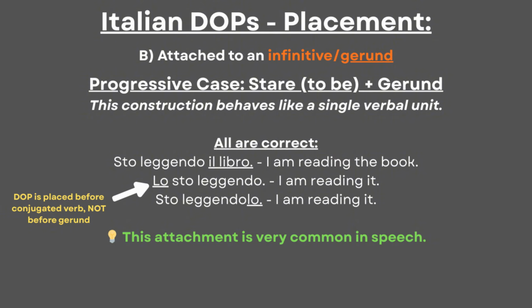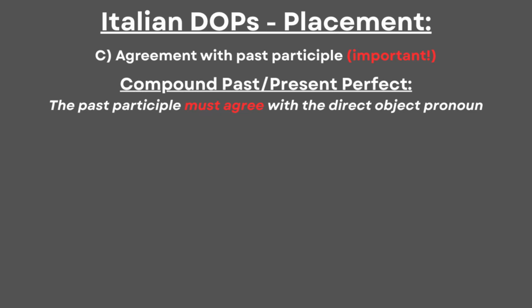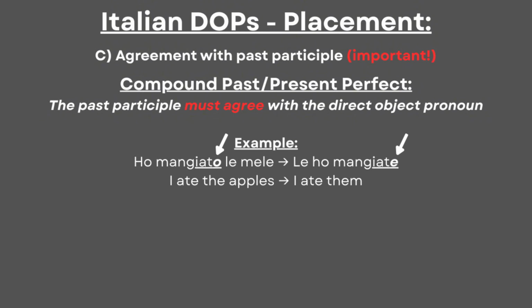At last, one other concept has to be known, and it relates to the compound past, which will be explained in detail in a separate video. Here, I will simply show one rule. With the Italian present perfect, past participles must agree with direct object pronouns, and this agreement happens only with them. An example can be Ho mangiato le mele. Le ho mangiate. The participle agrees in gender and number with the pronoun, but again, this concept is for a separate video.